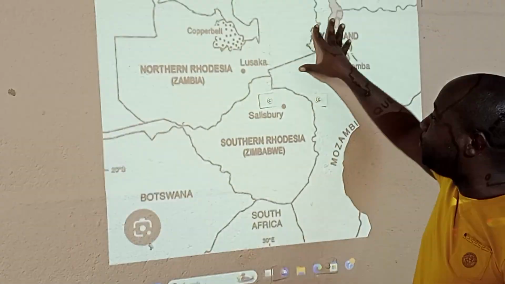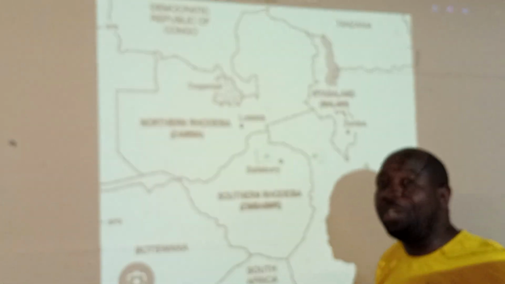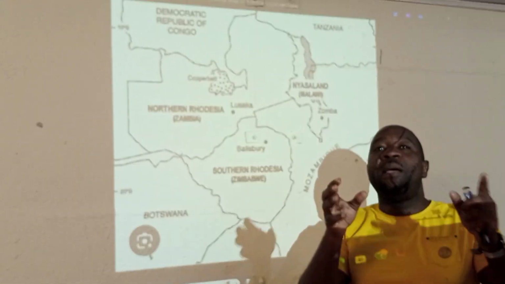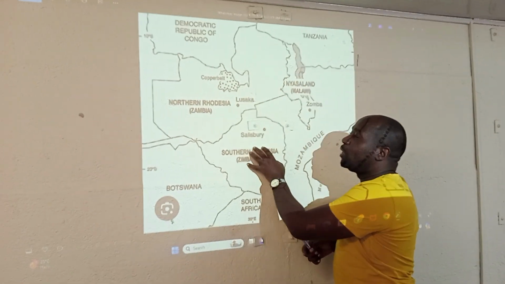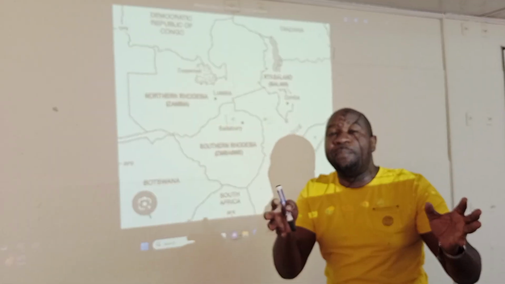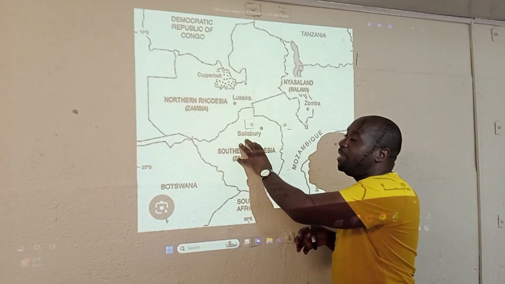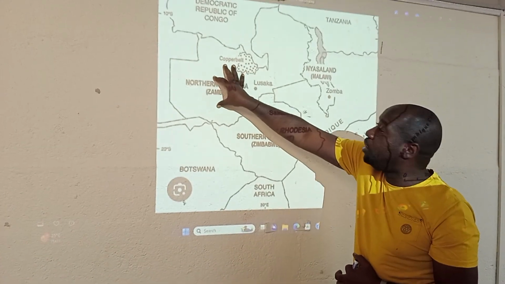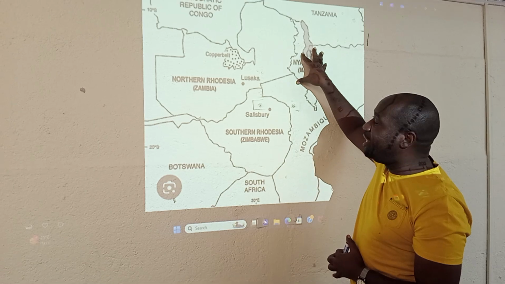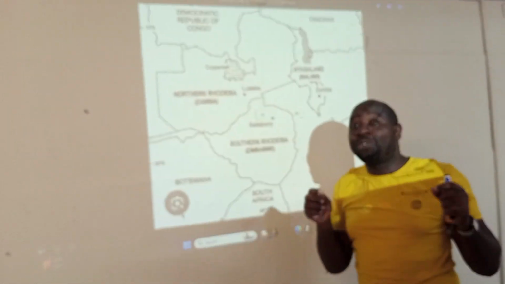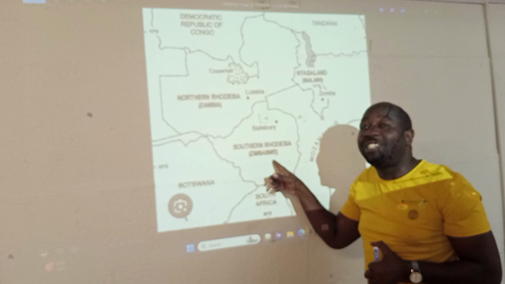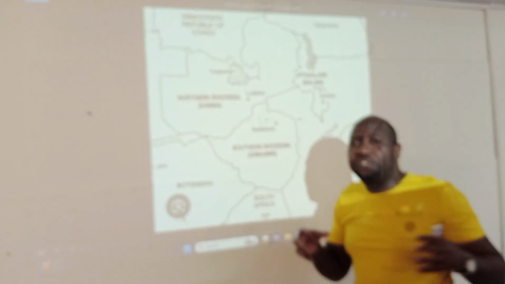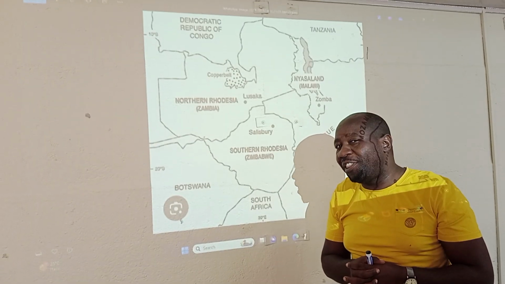So when it was formed, Southern Rhodesia, its capital, Salisbury, was going to become the capital of the federal government. And the Prime Minister of Southern Rhodesia was going to become the leader of the federal government. And a number of MPs were going to come from Southern Rhodesia. Although we were going to have MPs from Northern Rhodesia and MPs from Nyasaland, a number of MPs were going to come from our Southern Rhodesia. So we see the whites starting this so-called federal government in 1953.